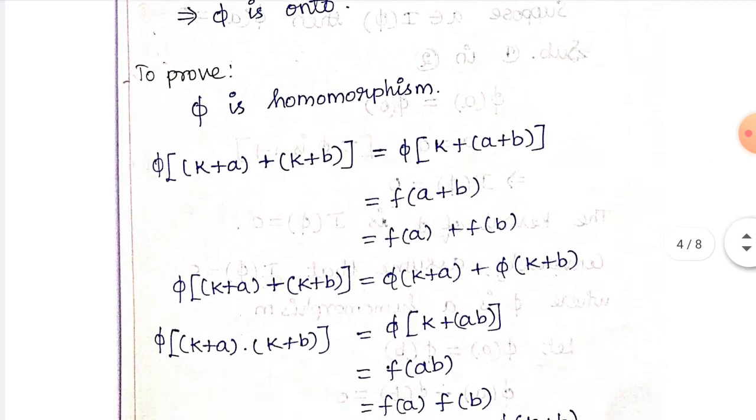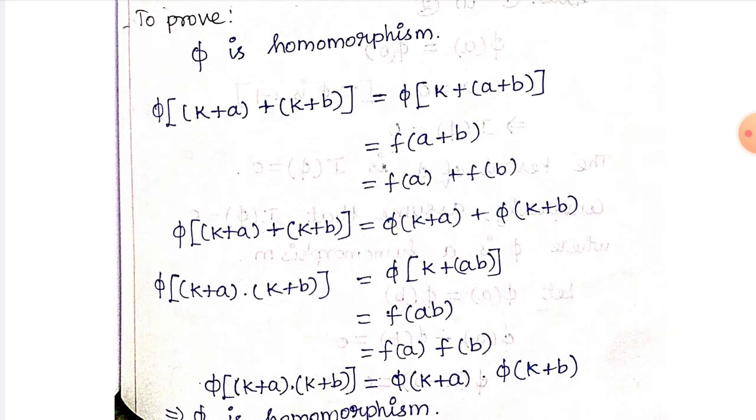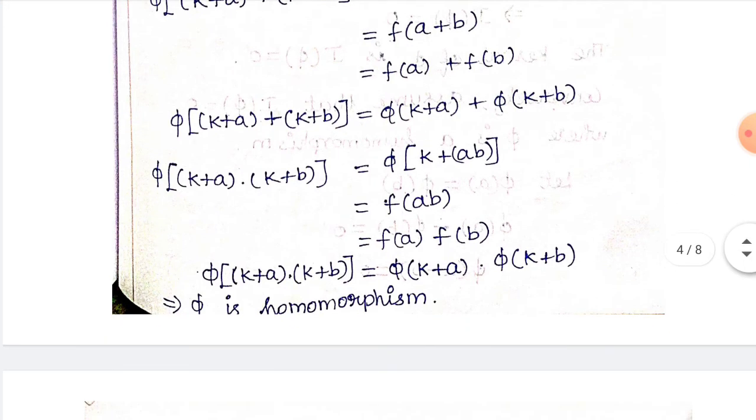Next we have to prove that phi is a homomorphism. Homomorphism means here we have two statements to prove. First, phi of k plus a plus k plus b is equal to phi of k plus of a plus b. So phi of k plus a means we can write f of a. Here instead of a we have a plus b. So this is f of a plus b, which is equal to f of a plus f of b. So phi of k plus a plus k plus b is equal to phi of k plus a plus phi of k plus b. The second statement: phi of k plus a into k plus b is equal to phi of k plus of ab.